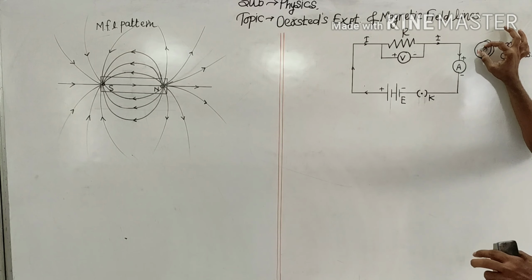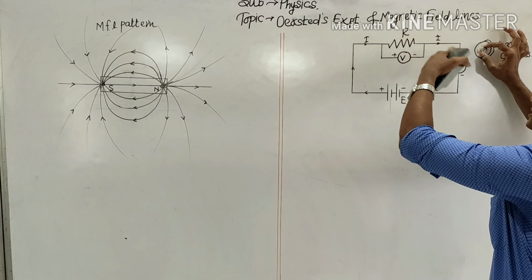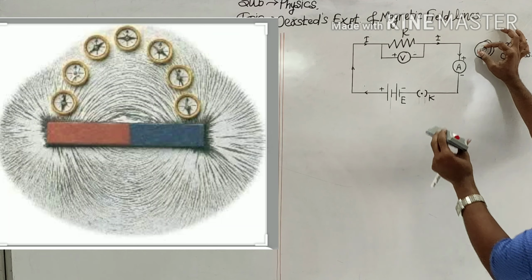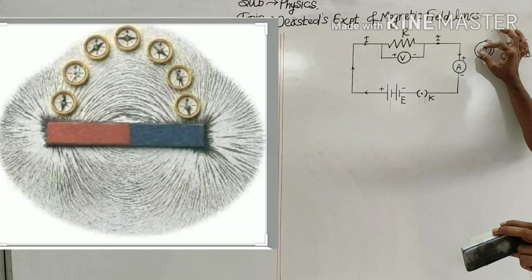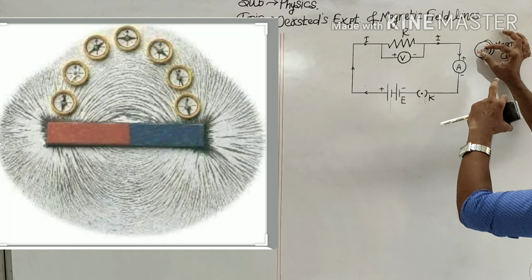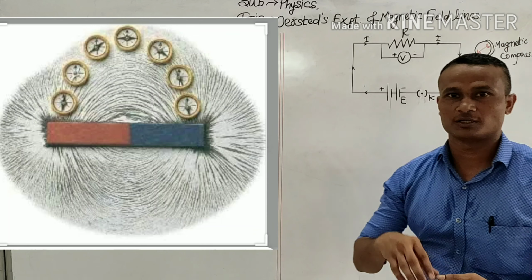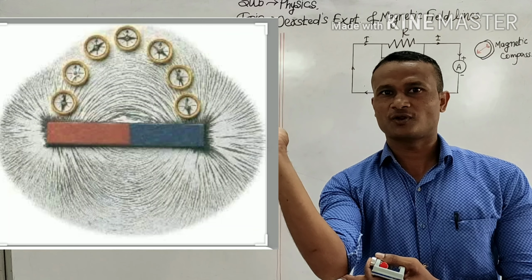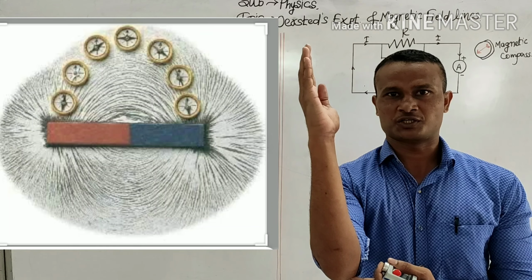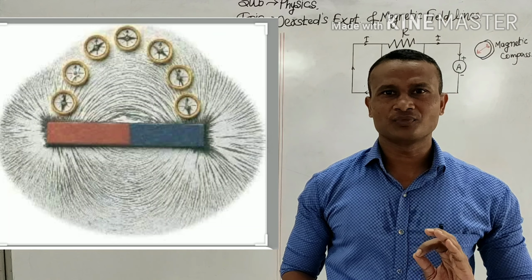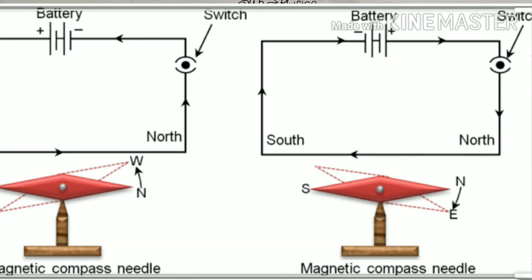Now what he observed: when electric current starts flowing through the circuit, this compass shows a deflection. When they stop the current, the deflection stopped after some time. When they increase the current, the extent of deflection increases. When they decrease the current, the extent of the deflection decreases; earlier this much was the deflection for higher current, now it deflects this much.